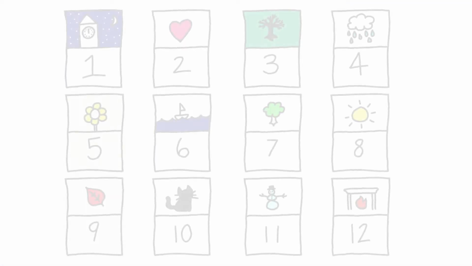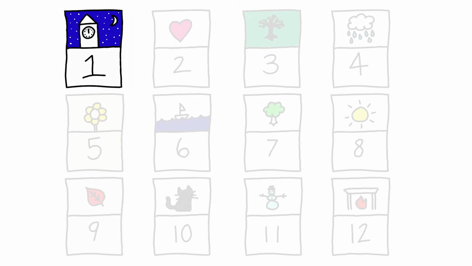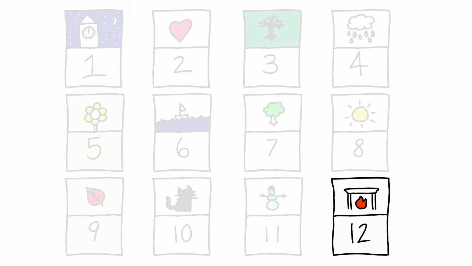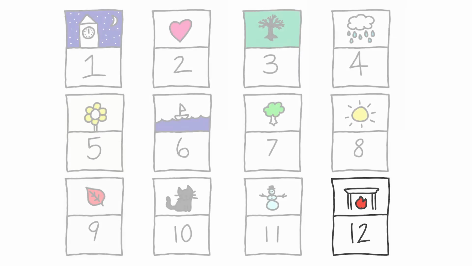What is the first month of the year? The first month of the year is January. What is the last month of the year? December is the last month of the year.